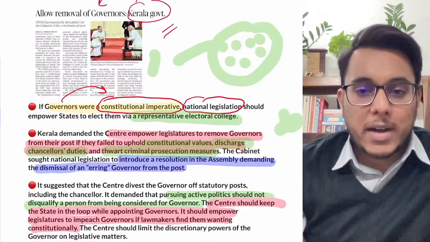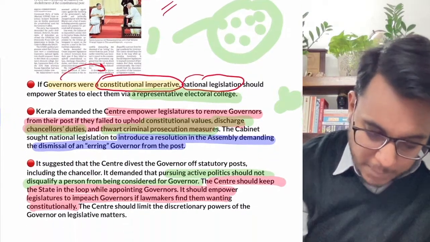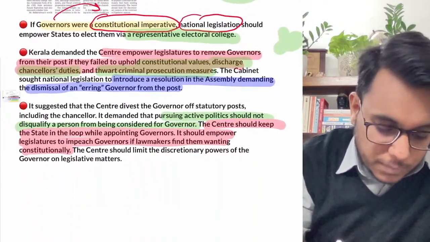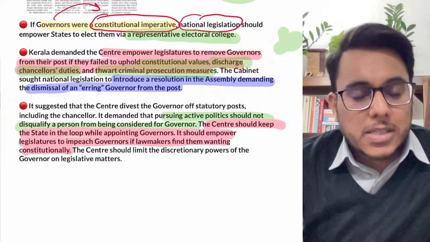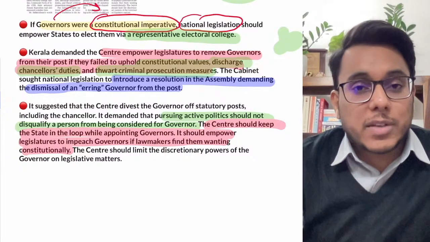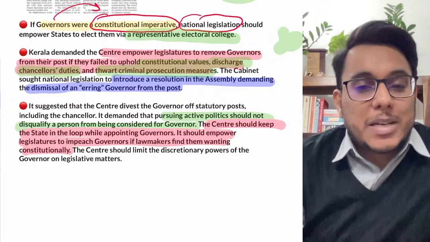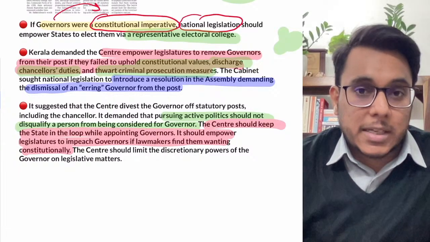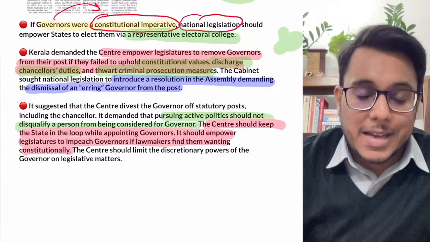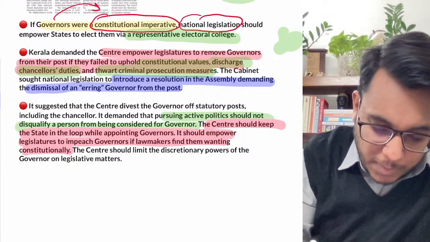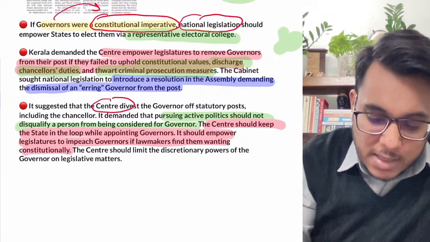After that, we have seen that in the past many suggestions have been made. For example, the person who is selected as governor should not be in active politics. Now the state governments say that the center should divest such things.